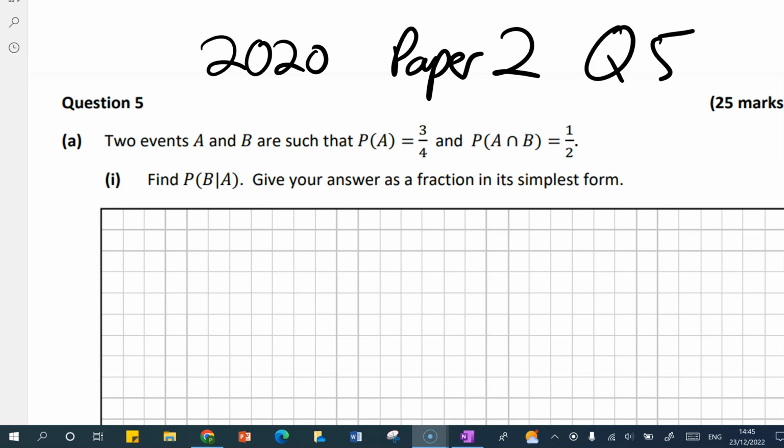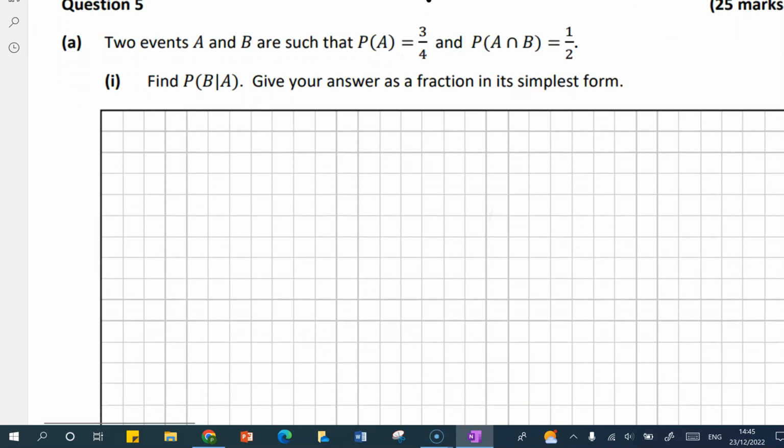2020 paper 2 question 5. Two events A and B are such that the probability of A is 3/4 and the probability of A intersection B is a half. Find the probability of B given that A has already occurred. Give your answer as a fraction in its simplest form.